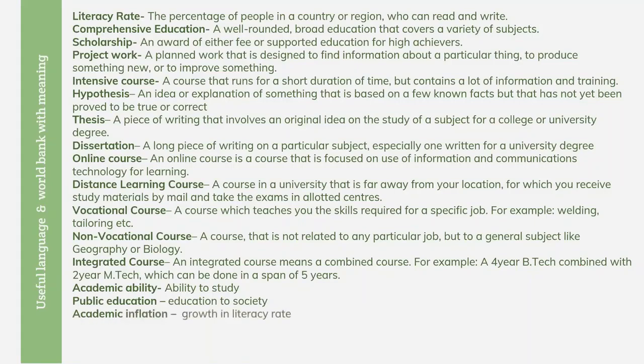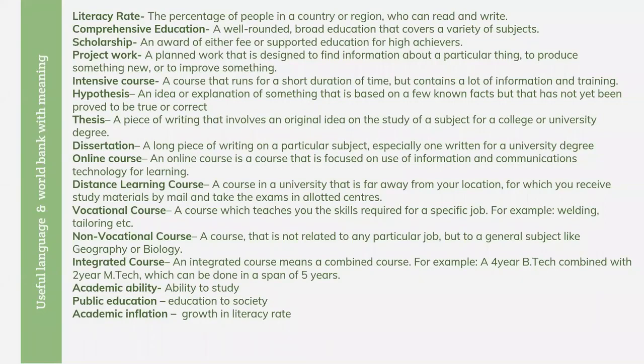Then academic inflation, this is again a very nice collocative word. Academic inflation is growth in the literacy rate. What does that mean? Nowadays you can see that the ratio of literacy is getting very high, right? Earlier Kerala came at the first level, and when you go to Bihar or Rajasthan or some places, the academic ratio, the literacy ratio, is very low.